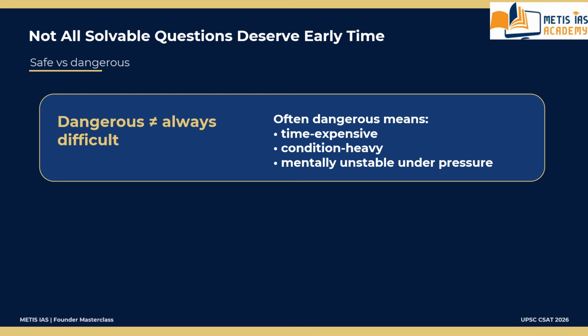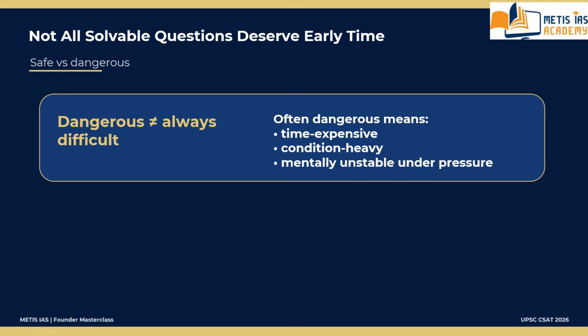That is wrong. A question may be solvable but still strategically dangerous. And remember this carefully: dangerous does not always mean difficult. Often it means time expensive, condition heavy, or mentally unstable under pressure.